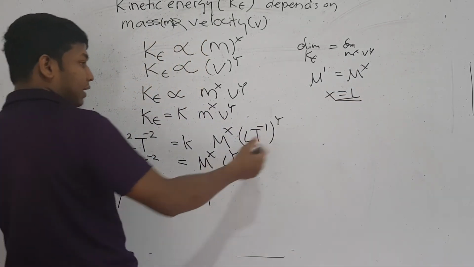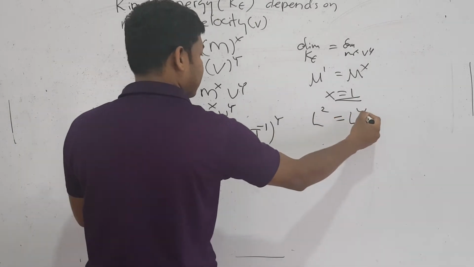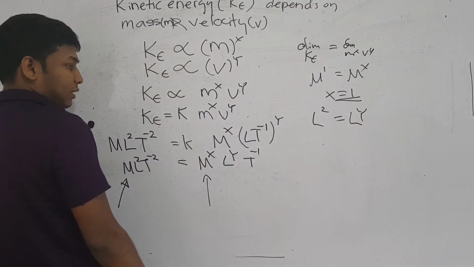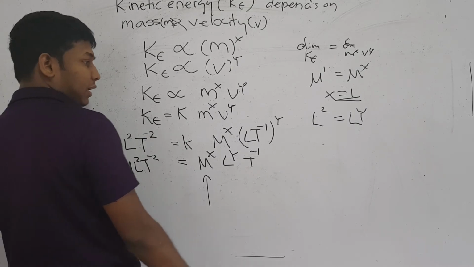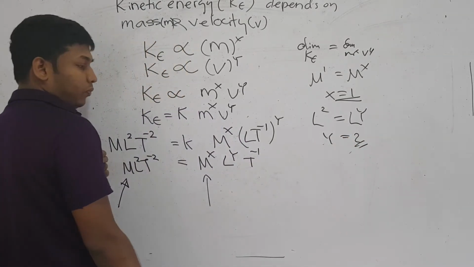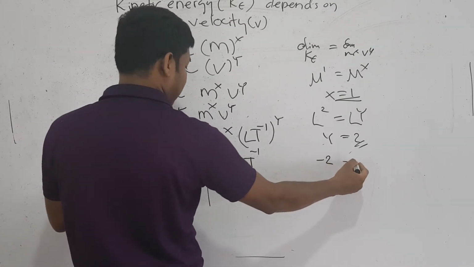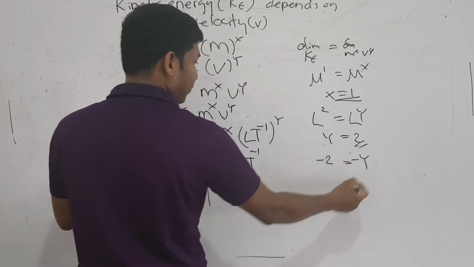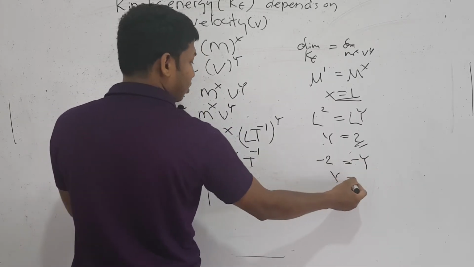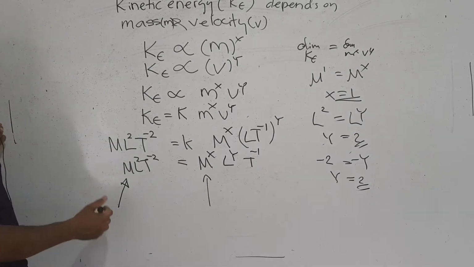And on your left side, L^2 is there. And on your right side, L^y is there, right. Got it? Therefore, y should be equal to 2. If you consider T as well, on your left side you have minus 2, on your right side you have minus y, right. Again you get y as 2, right. So you have found x as 1 and y as 2.